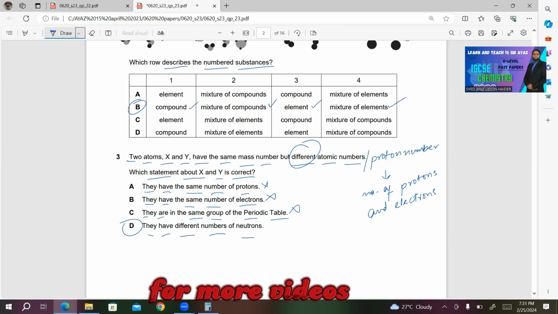They can have the same mass number due to the presence of different number of neutrons. Here they have applied the logic of isotopes.